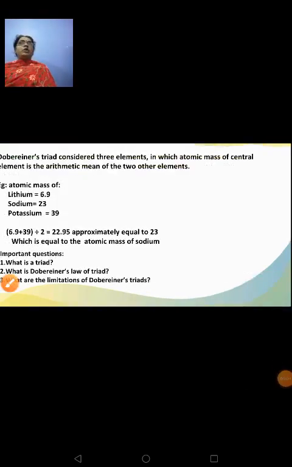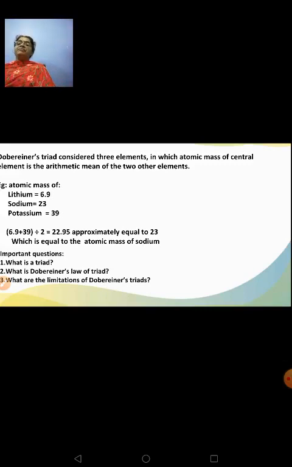First, we'll begin with Dobereiner's triads. You all know what is a triad. Triad is a group of three elements. What is Dobereiner's law of triads? It states that elements showing similar chemical properties were taken in sets of three in such a way that the atomic mass of the middle element was equivalent to the mean atomic mass of the first and the third element. So, Dobereiner's triad considered three elements in which the atomic mass of the central element, that is the middle element, is the arithmetic mean of the two other elements, that is the first and the third element.